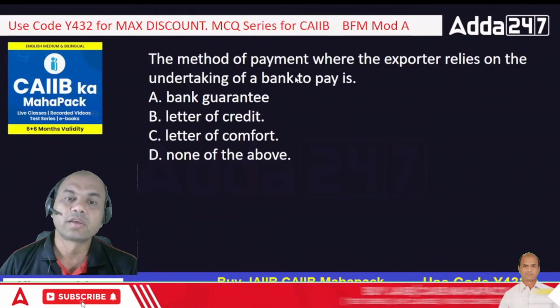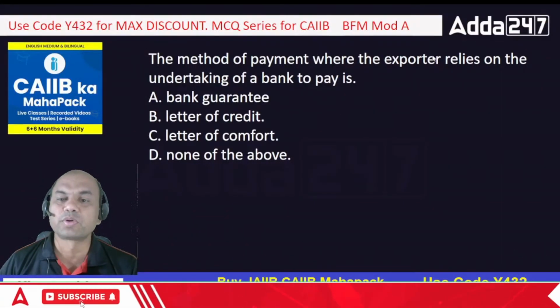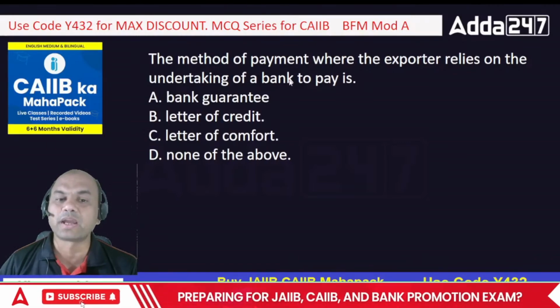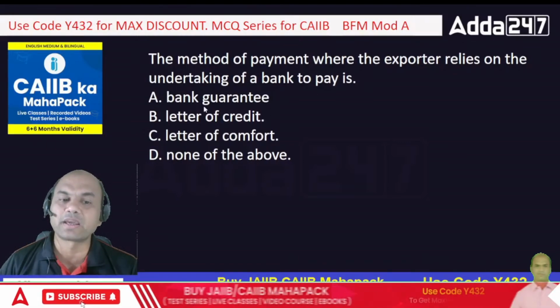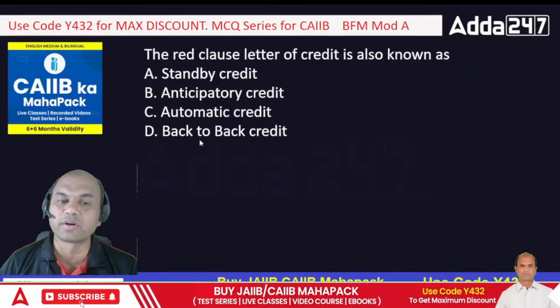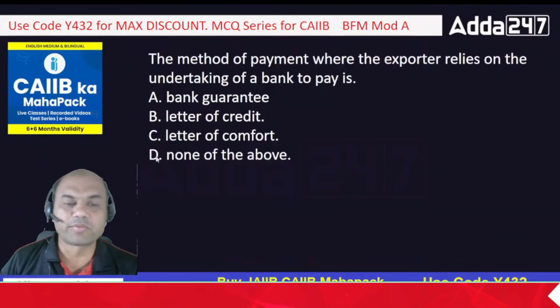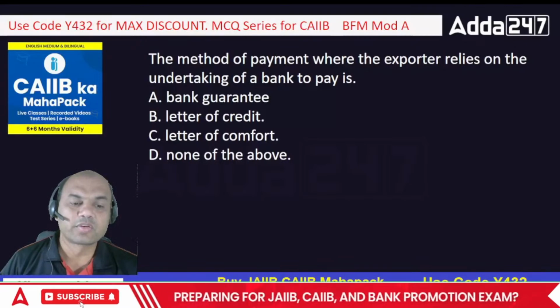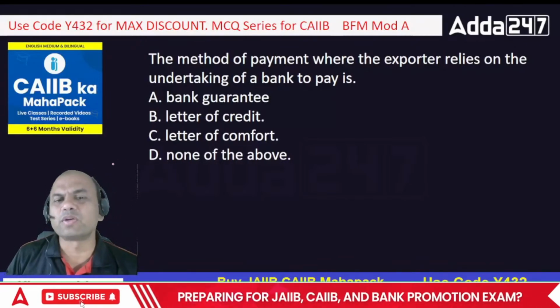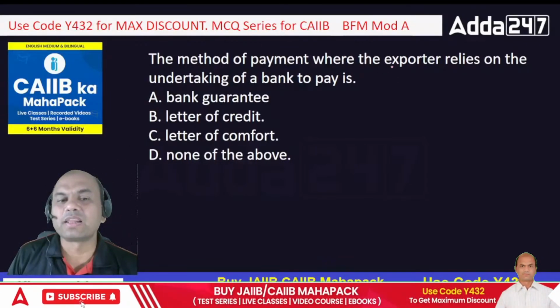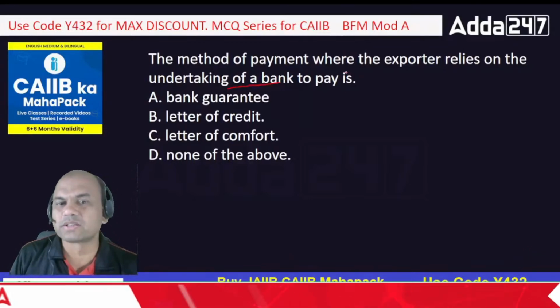Let's start. The method of payment where the exporter relies on the undertaking of the bank to pay is known as: bank guarantee, LC, letter of comfort, or none of the above. So what is the answer for this? What do you mean by this? Exporter relies on the undertaking of the bank. What does it mean here? There are two things over here.